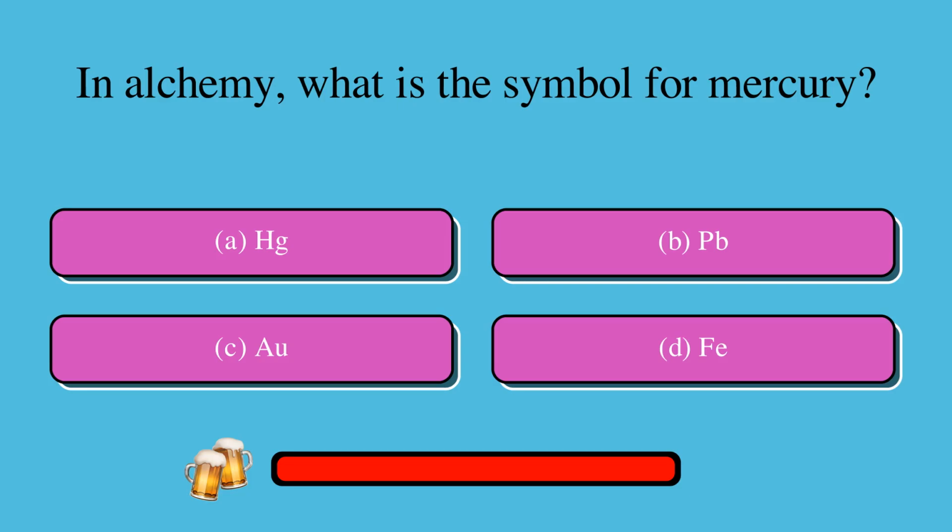In alchemy, what is the symbol for mercury? Is it A, Hg, B, Pb, C, Au, or D, Fe? The correct answer is A, Hg.